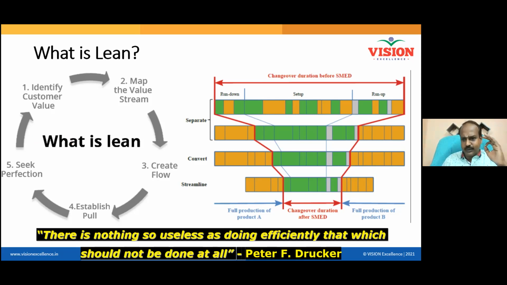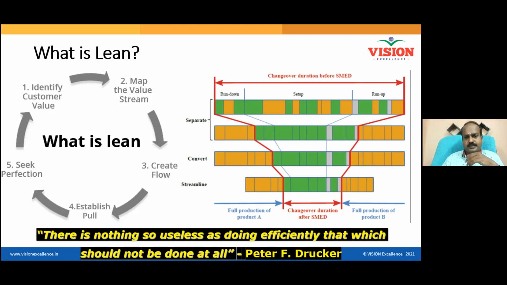So every tool in Lean, one way or the other, will eliminate the wasteful activities or the non-value adding activities. One way or the other, it will speed up your process. Am I correct? Speeding up doesn't mean we will run the machine faster. Speed up doesn't mean people will run faster. People will do only what is required. This is called speeding up, right?